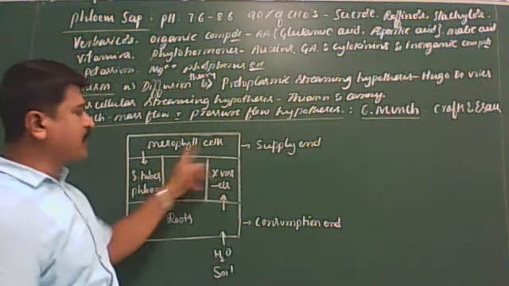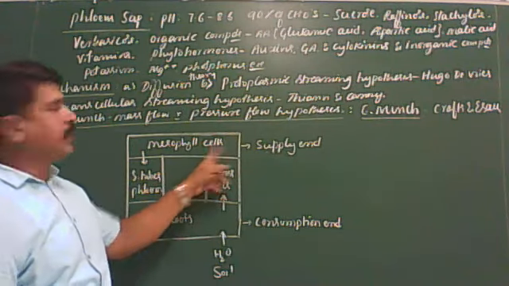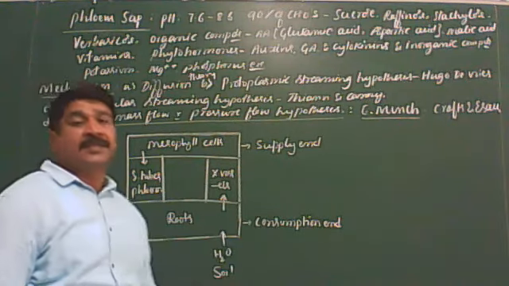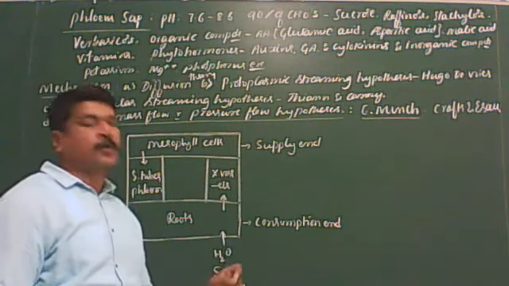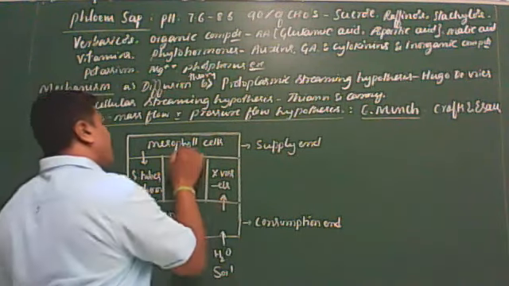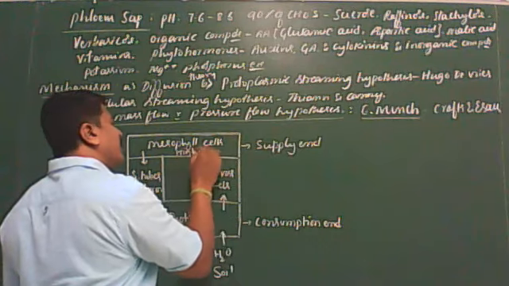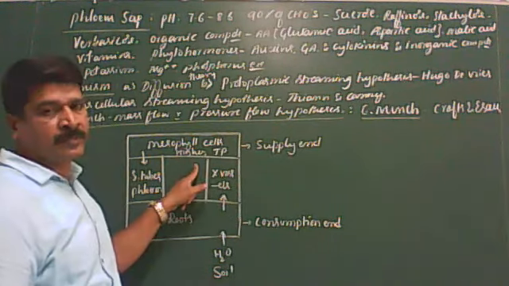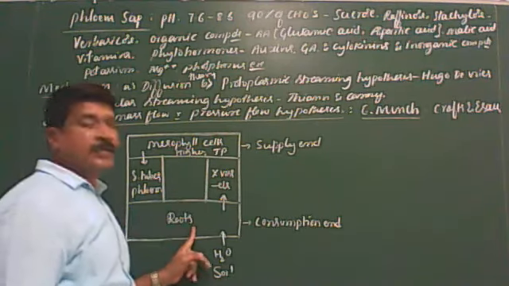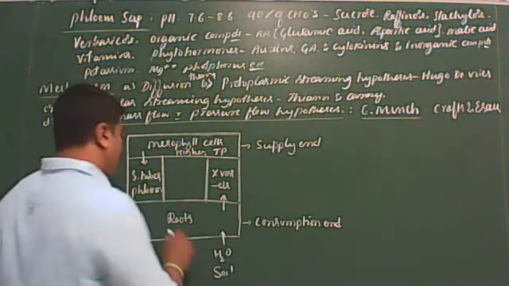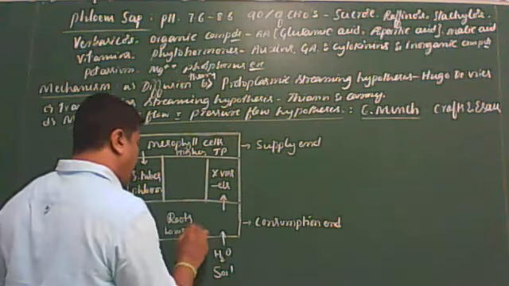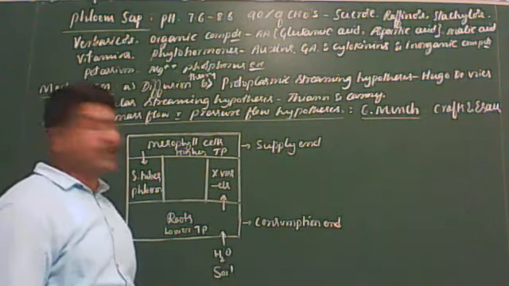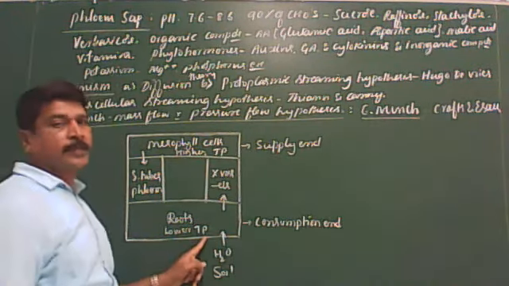As I said, mesophyll cells of the leaf are considered as supply ends because they synthesize the food by the process called photosynthesis. Hence, they have a higher turgor pressure. Roots and storage organs are the consumption ends, and they have a lower turgor pressure.